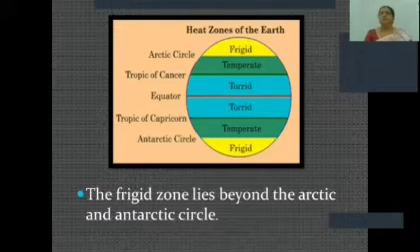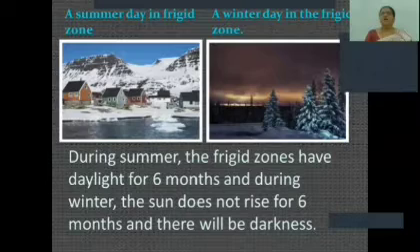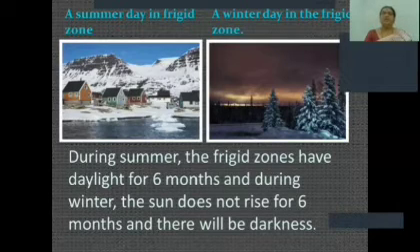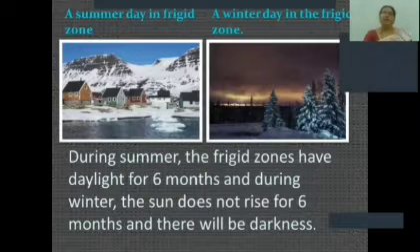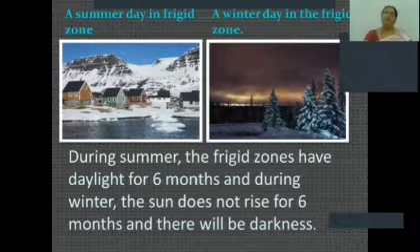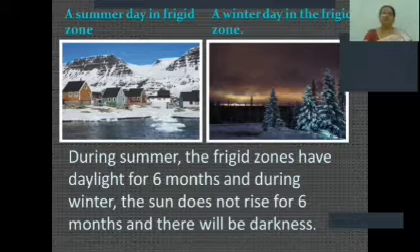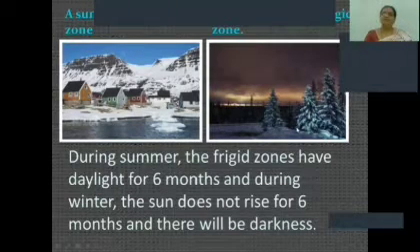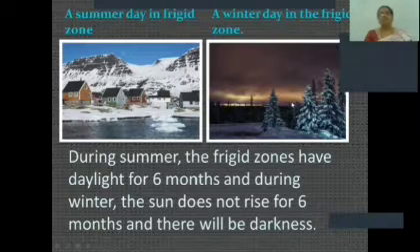During summers, the areas beyond the Arctic Circle have daylight for 6 months, and during winters the sun does not rise for 6 months and there will be darkness. As you can see on the screen, children, a summer day in the frigid zone where you can find daylight for 6 months. There is no darkness for 6 months. And in the next picture, you can see, children, there is darkness for 6 months. There is no light.